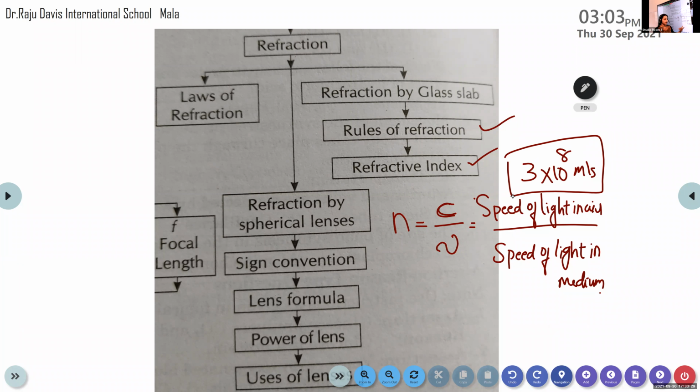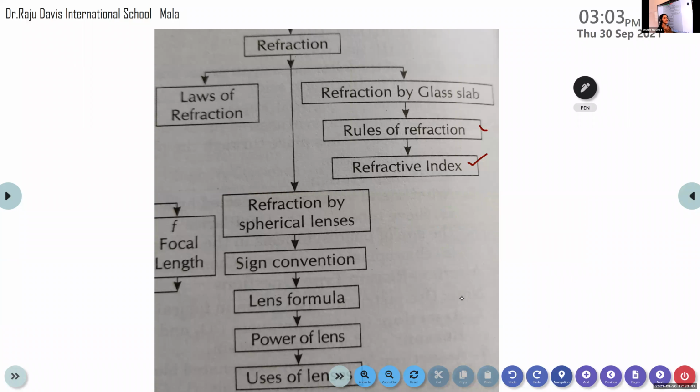Okay. And the medium can be anything. It can be kerosene, glycerin, oil, any medium. So we can find out the refractive index using the equation n is equal to c by mu, where c is the speed of light in air, mu is the speed of light in medium. We have 2 more equations in order to calculate the refractive index, instead of air, if we have any other 2 mediums. If one medium is air, we can use this equation n is equal to c by mu.